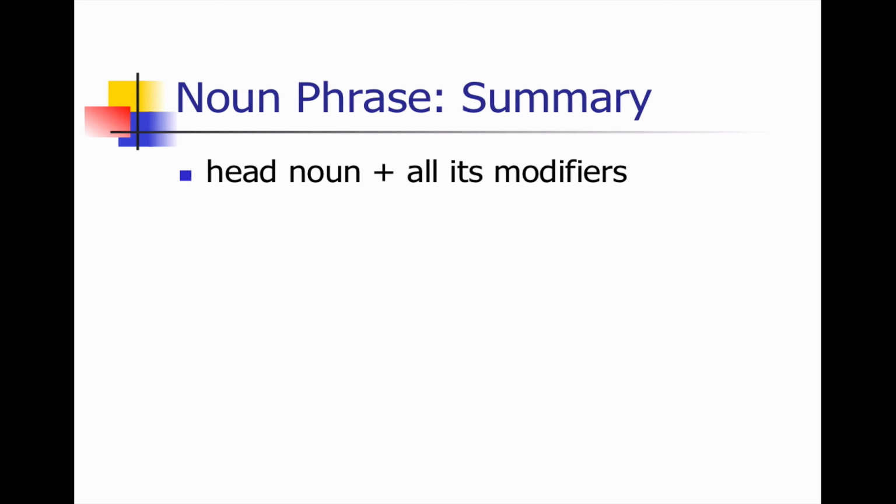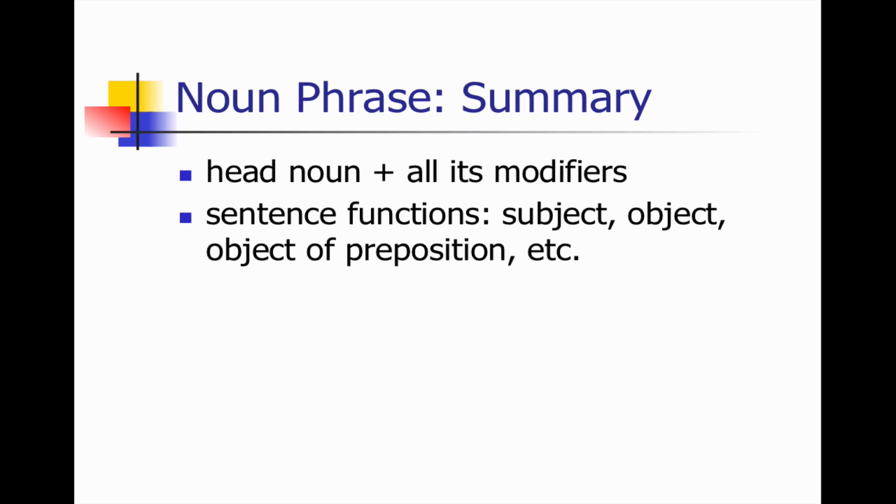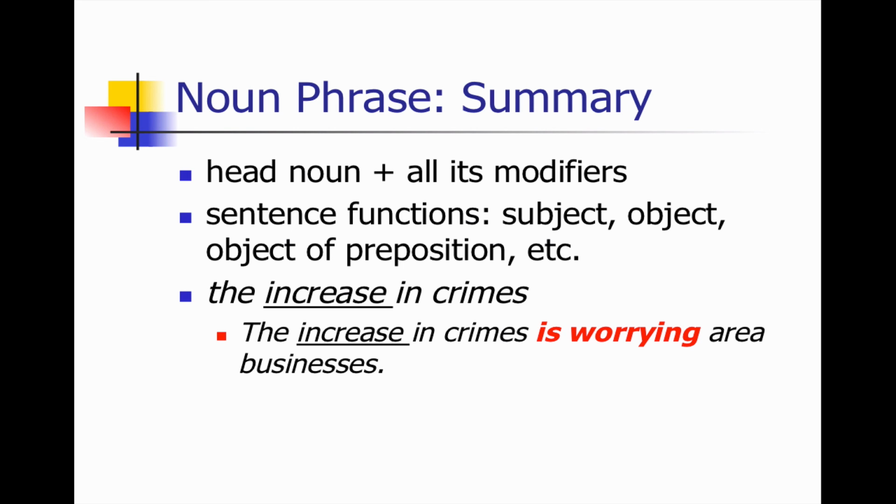So, to summarize, a noun phrase is a head noun with all its modifiers and the modifiers of those modifiers and so on. Noun phrases have a number of different functions in the sentence: subject, object, object of preposition, etc. It's important to be able to identify the head noun in a noun phrase, as in the case of the increase in crime, so that you can correctly make your verb agree with the head noun and not with some other noun in the noun phrase.